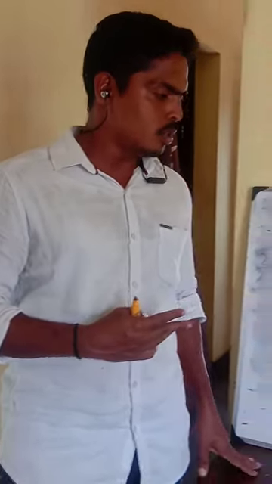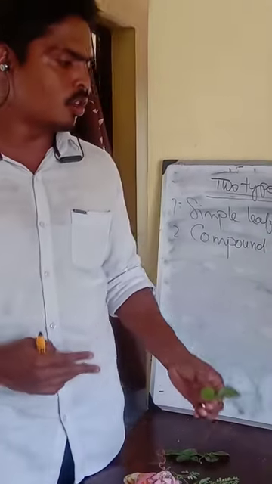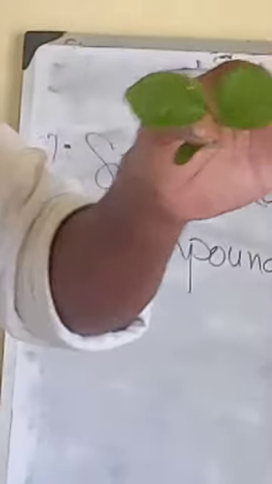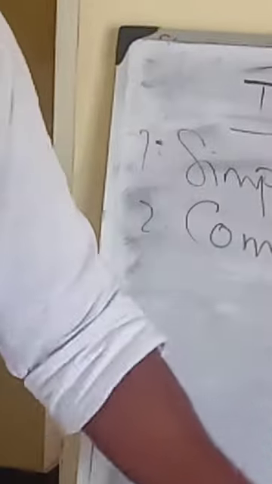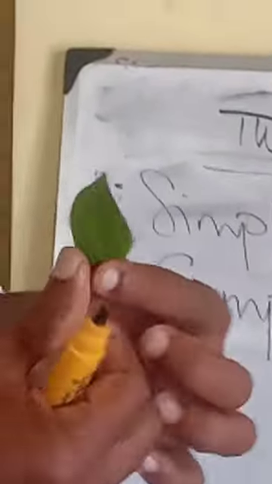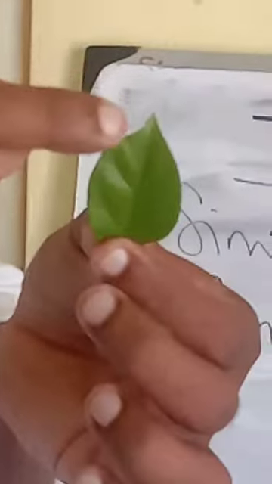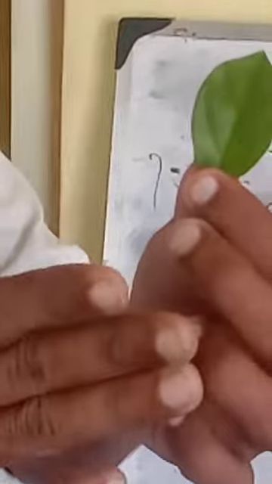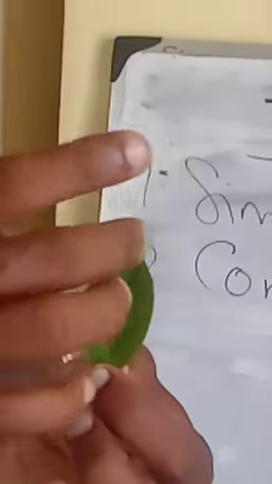See, coming back to simple leaf. A simple leaf is one in which the lamina is not divided, for example the mango leaf. So this leaf is what we call a simple leaf. It seems to be a single leaf. There are no divisions or anything else, it is a single piece, like a flattened paper. So this is a simple leaf. Example: mango, this lily, whatever the leaf may be, it is a simple leaf. There is no such division, and the midrib will be in the center.